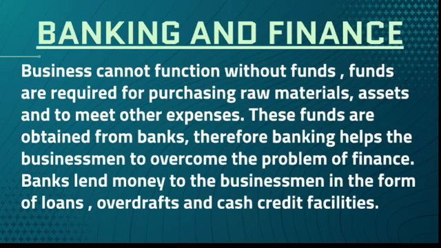They help by lending loans or other credit facilities. Banks will offer all the facilities to the businessmen and help them as auxiliaries to trade for financing.